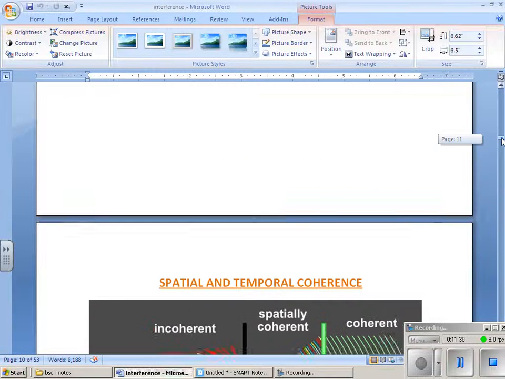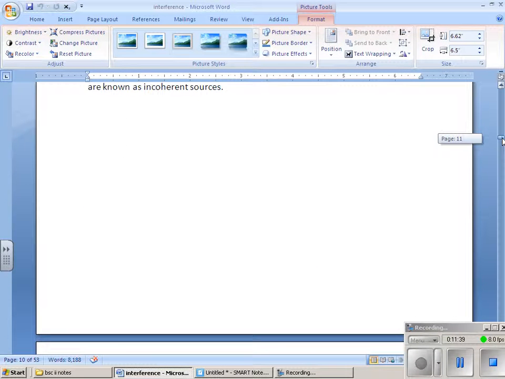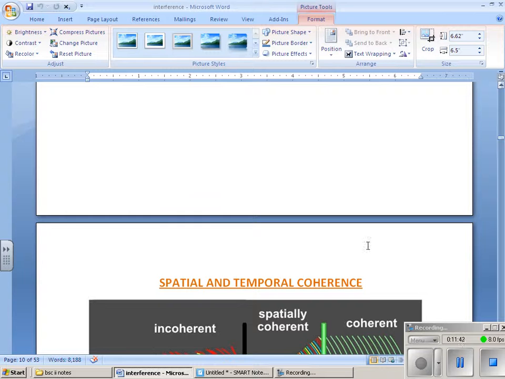Okay, for an interference pattern to take place, there are two conditions. One is that spatial coherence must be there, and temporal coherence must be there. So what is the difference between spatial coherence and temporal coherence?